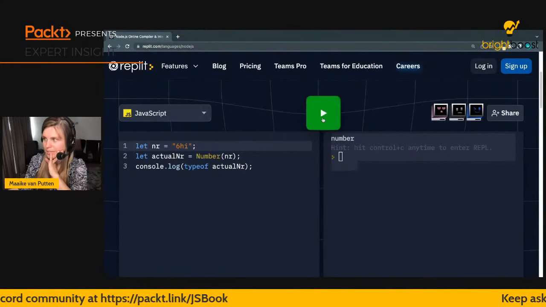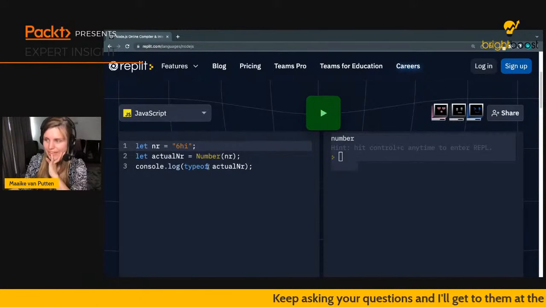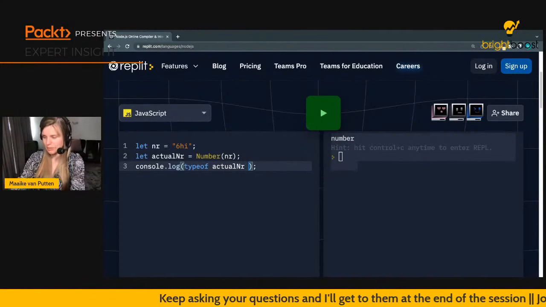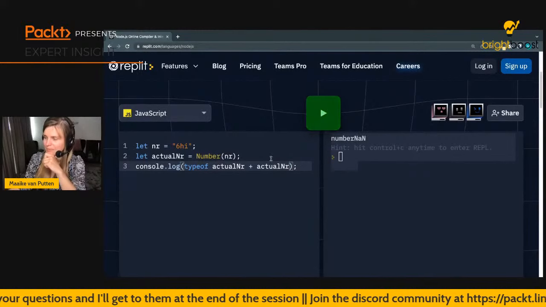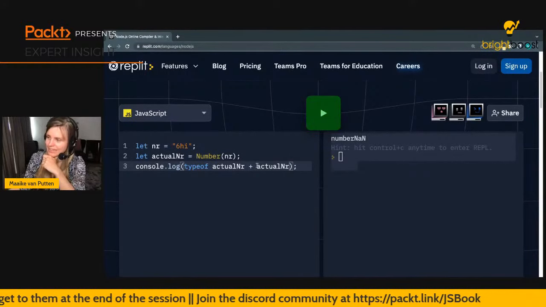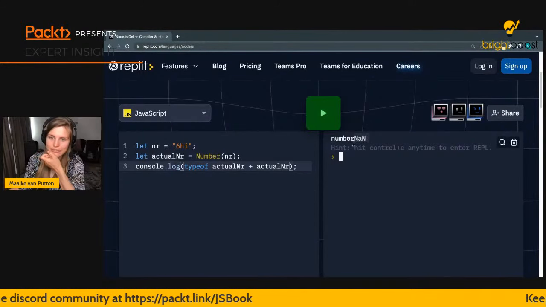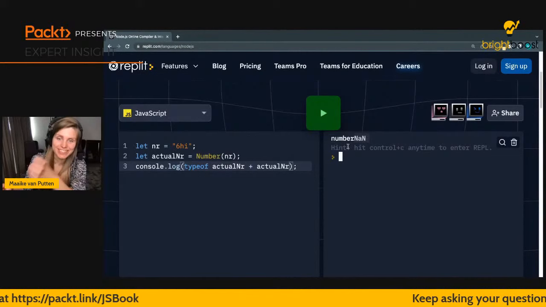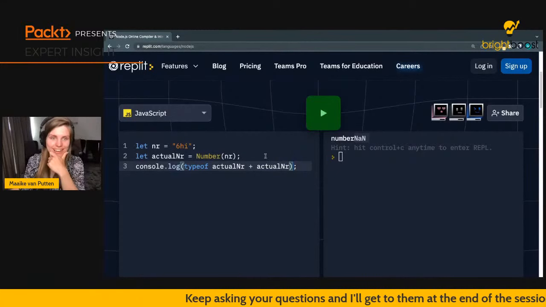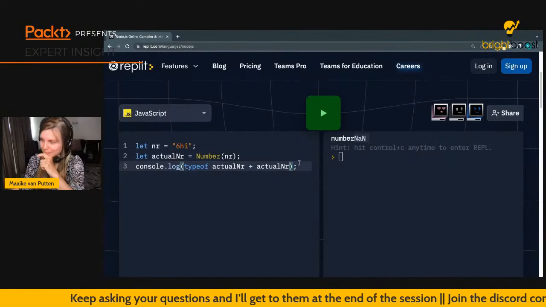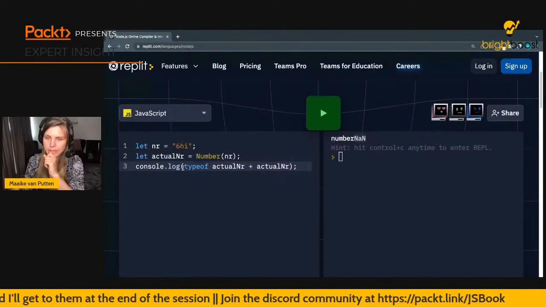So let me show you what's happening. It says number. The fun thing that's happening here, if we're not only going to be printing the actual number, let's also just print the number. Then what it did over here, it indeed created a NaN, not a number, which is funny enough of type number. So it's not a number, but it's of type number there. I love these creative choices. So not a number, NaN, is actually type number.